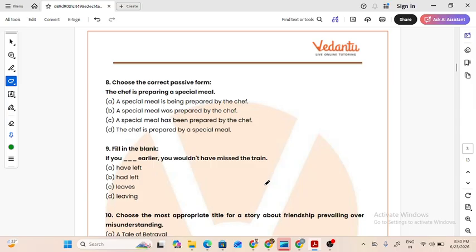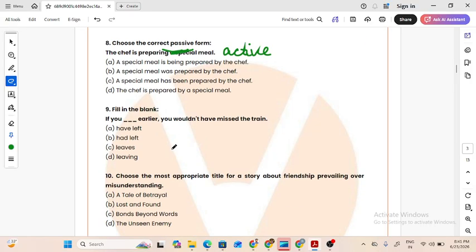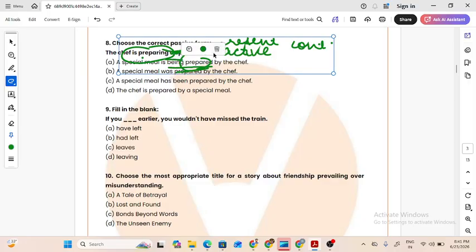Next question. The chef is preparing a special meal. This is an active form of the sentence. We have to find the passive. A special meal is being prepared by the chef. A special meal was prepared by the chef. C. The question is in present continuous. Is preparing is present continuous. So the passive form will also be in present tense. It should restore the same tense.